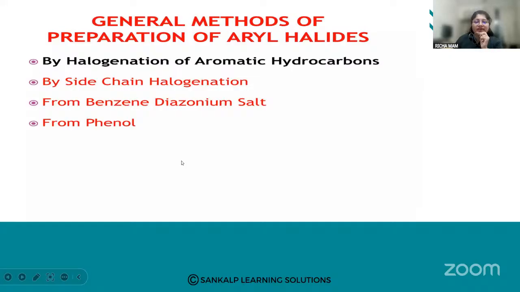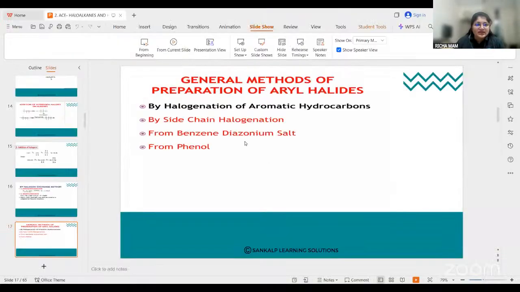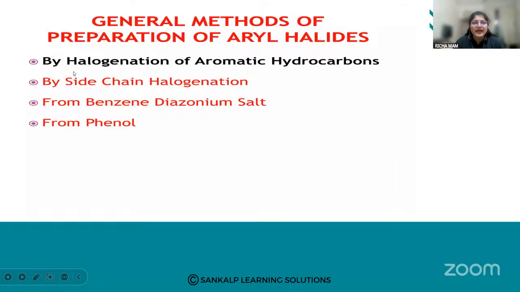Next we are going to see the general methods of preparation of aryl halides. The first one is by halogenation of aromatic hydrocarbons.